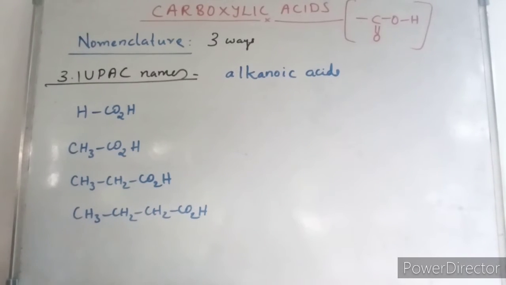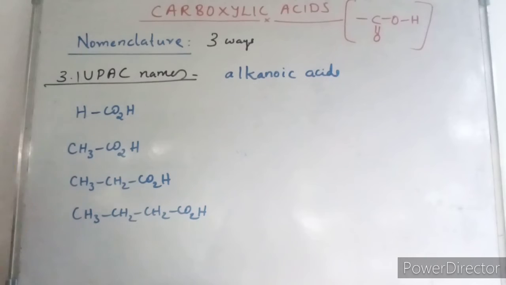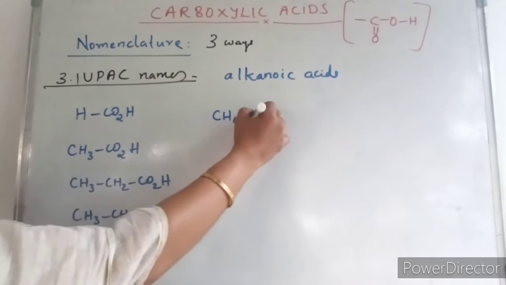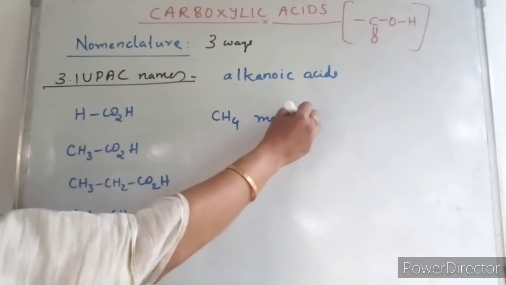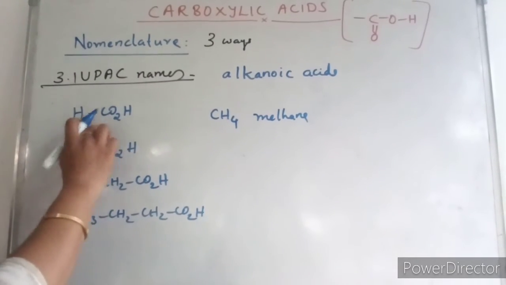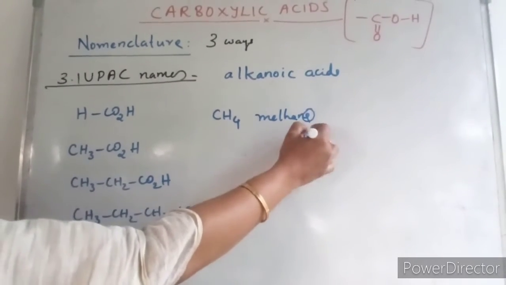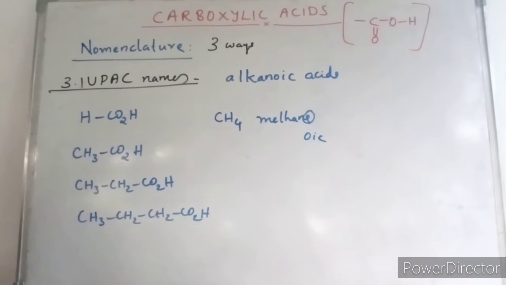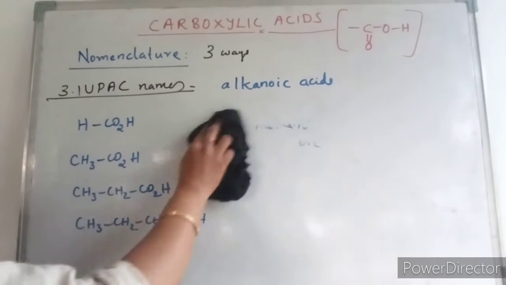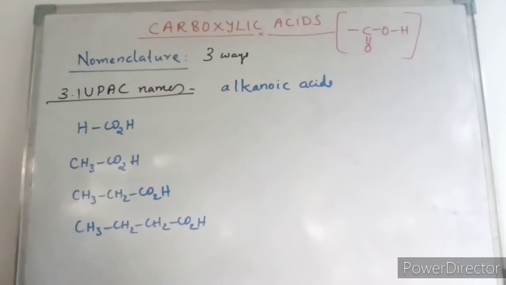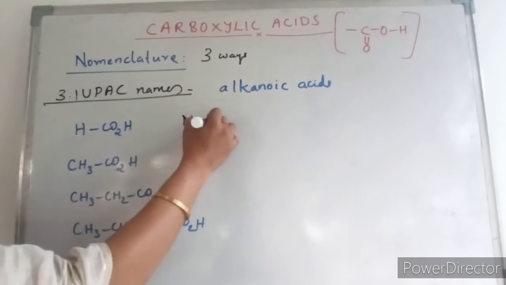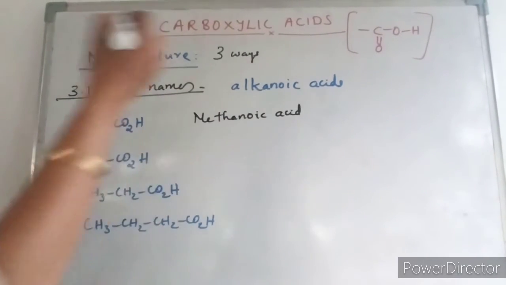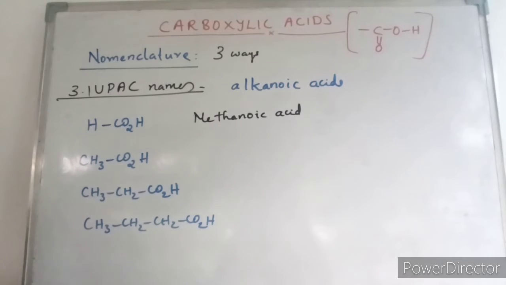For example, the one carbon compound is methane, so the E is replaced by oic, and it will be methanoic acid.